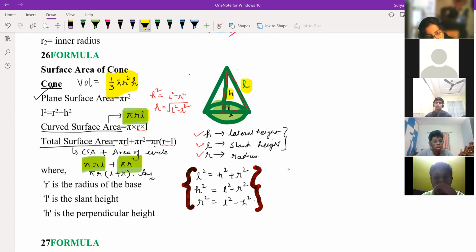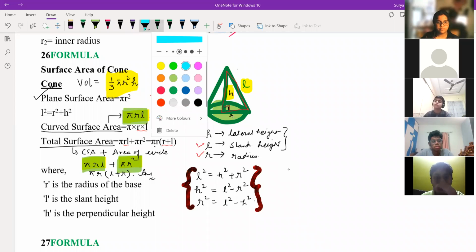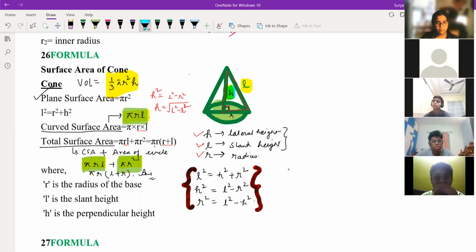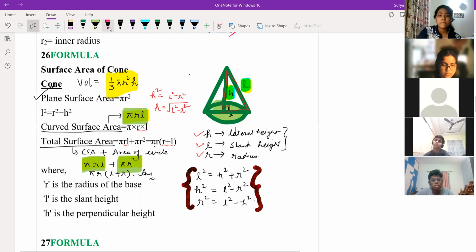Satvik, do you know what is the difference between L and H? Sir, what, sir? I've written right now. No, see this H, what you can see on the screen right now. Sir, height and length. Yeah, this H and this L. I'm asking the difference between this H and L. Sir, that H is normal height. The length is slant height. Yeah, Dipshika.